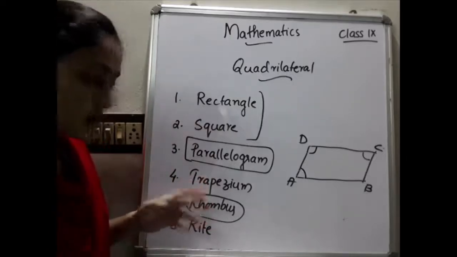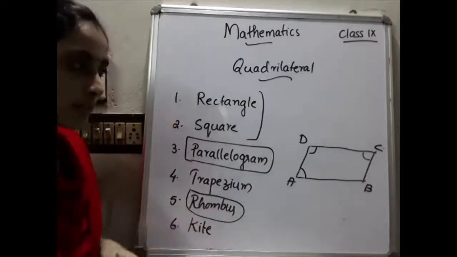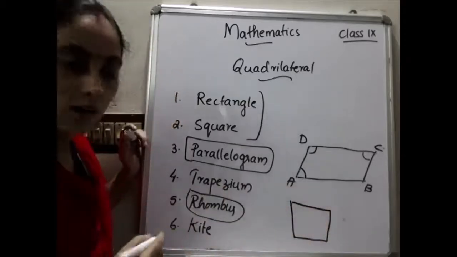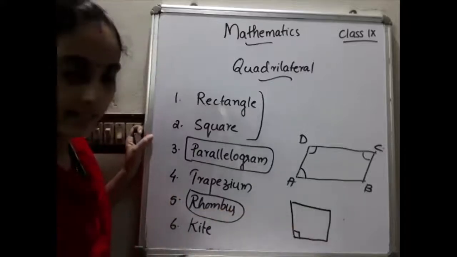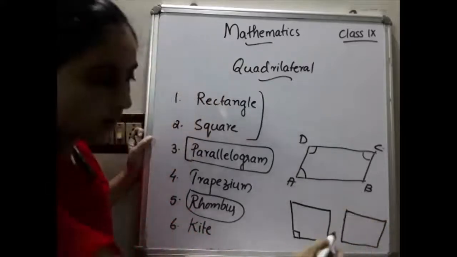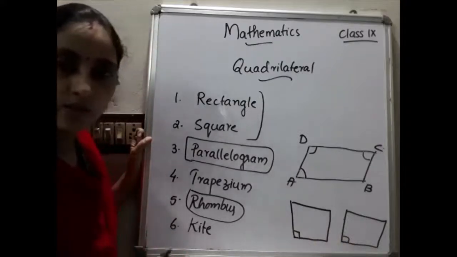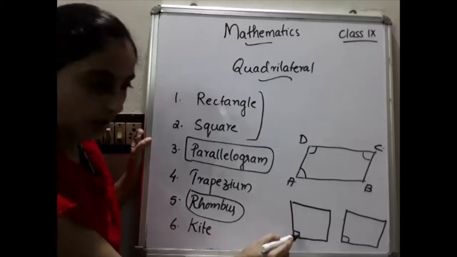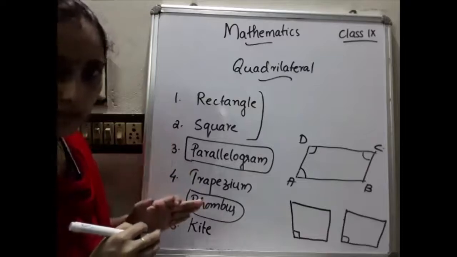Then what do you mean by a rhombus? It is a similar type. What is the difference between a square and a rhombus? A square means all sides are equal and parallel, with one angle of 90 degrees. If it is a rhombus, we can say that all sides are equal and parallel, but we can't say that its angle should be 90 degrees. With one angle 90 degrees, that is a square, and if the angle is not 90 degrees, we can say that it is a rhombus.